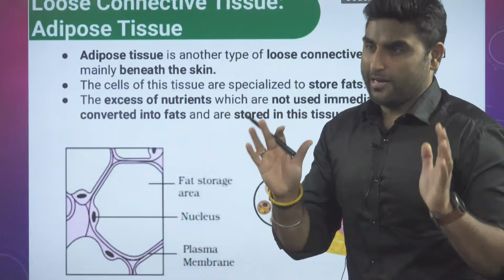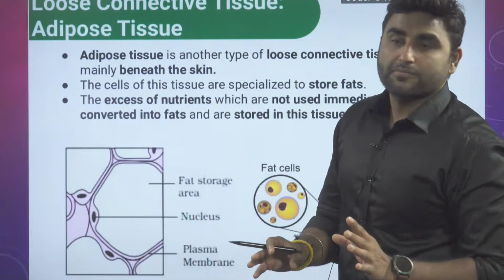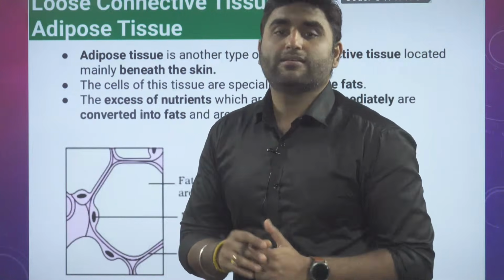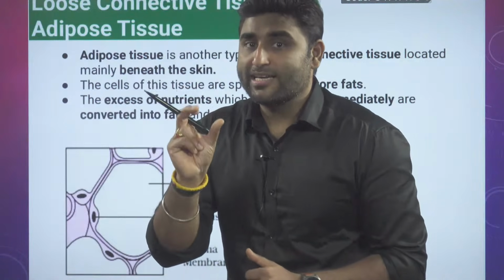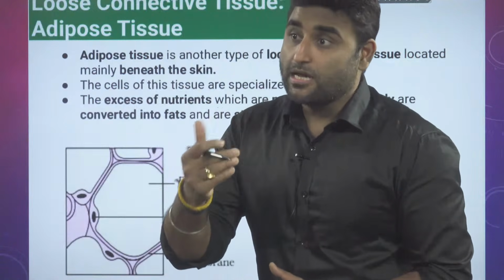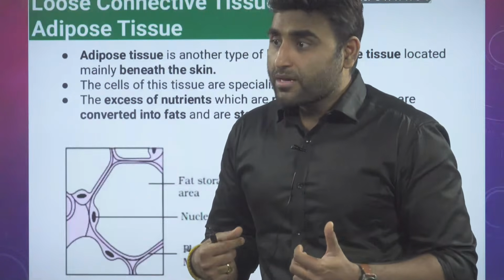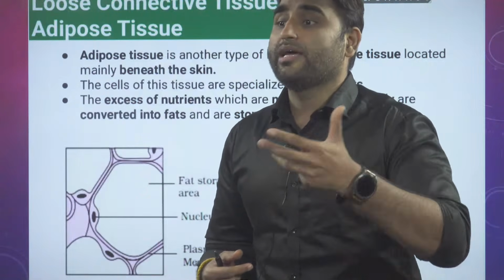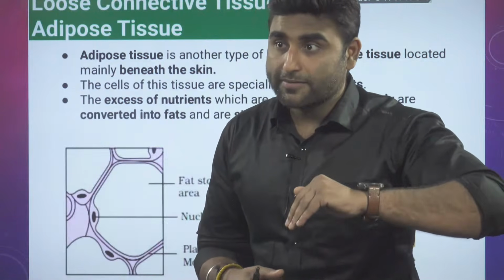Wherever there is areolar, mostly you are able to see adipose. Beneath your skin, you say subcutaneous fat. Cutaneous is skin. Subcutaneous, below skin.